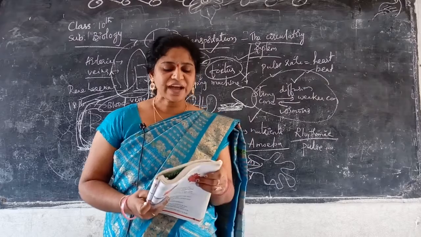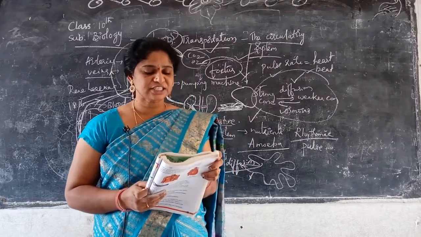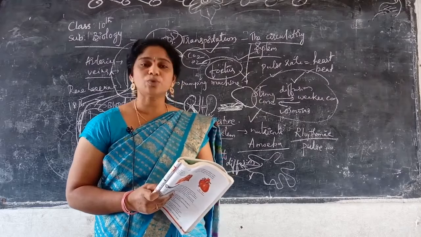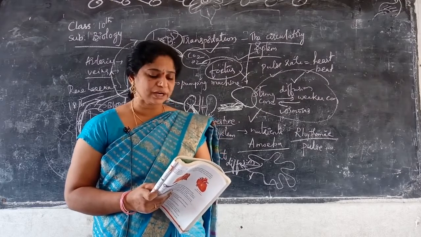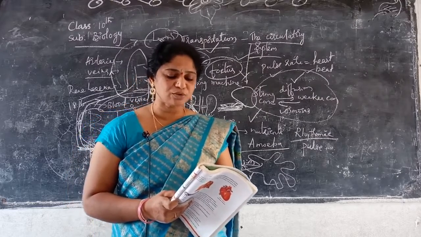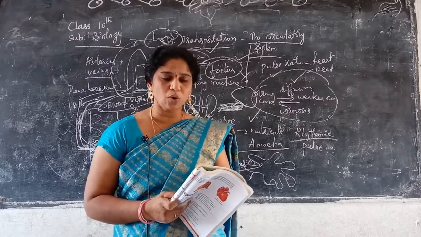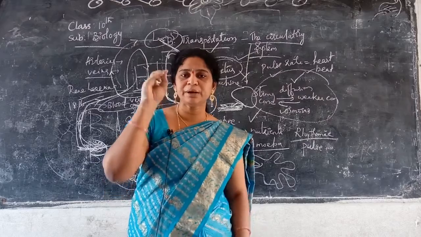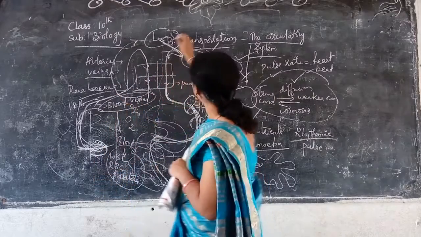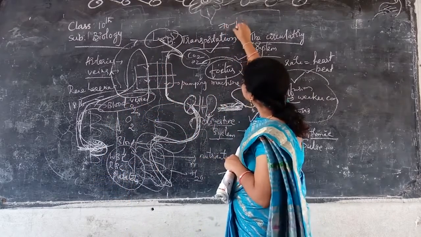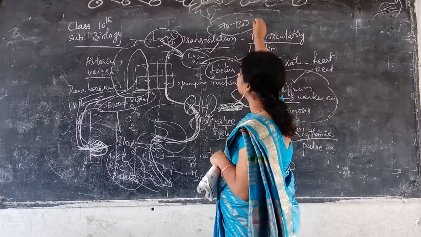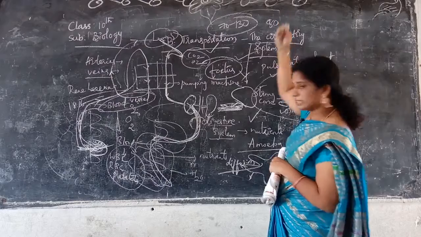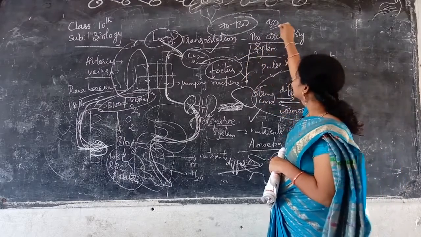Infants from 3 to 6 months have 90 to 120 beats. Infants from 6 to 12 months have 80 to 120 beats. Children from 1 year to 10 years old have a minimum rate of 70 to 130. Between this we will get, actually maximum we will have 80 in our age.